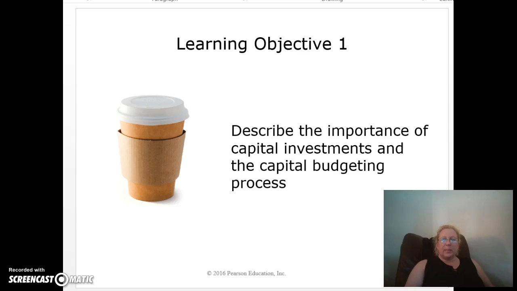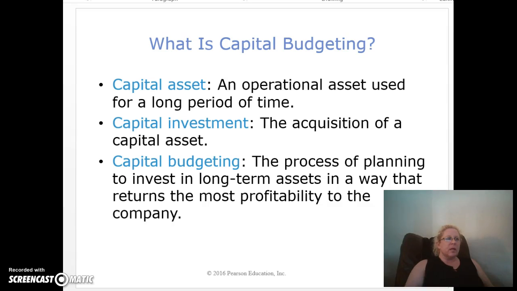This week we're talking about capital investments and the capital budgeting process. The focus of this chapter is on how companies make financial capital investment decisions. The process of making capital investment decisions is often referred to as capital budgeting, which is planning for investments in long-term assets in a way that returns the most profitability for the company.